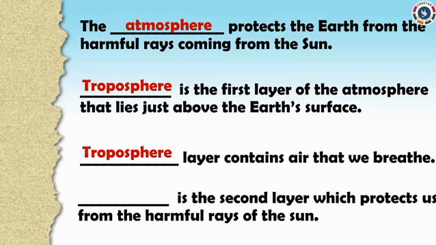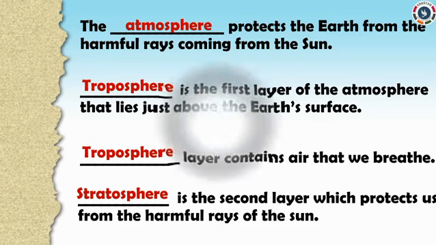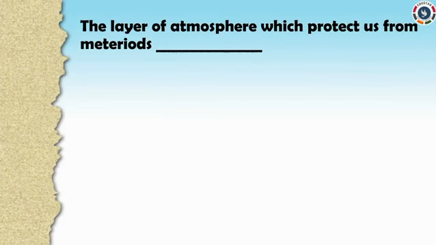Dash is the second layer which protects us from the harmful rays of the sun. Stratosphere. Stratosphere is the second layer which protects us from the harmful rays of the sun. The layer of the atmosphere which protects us from meteorites.